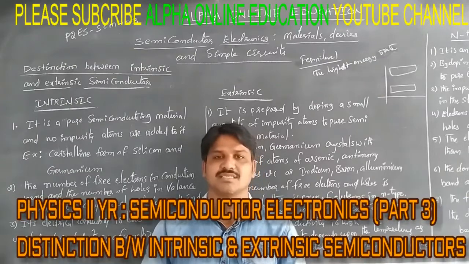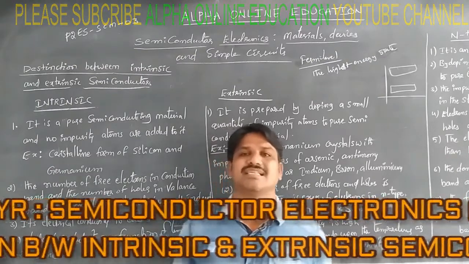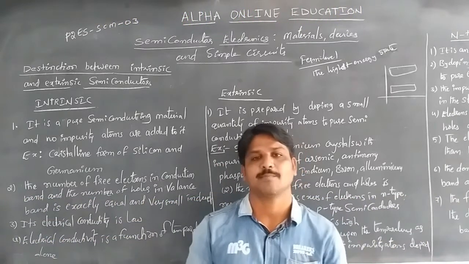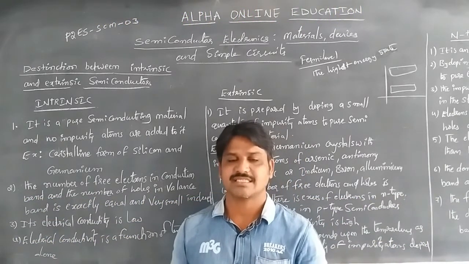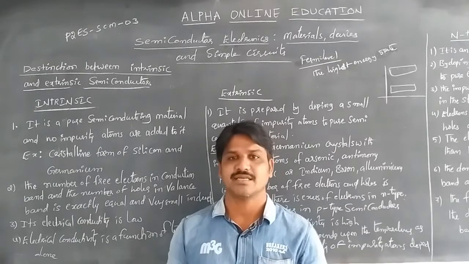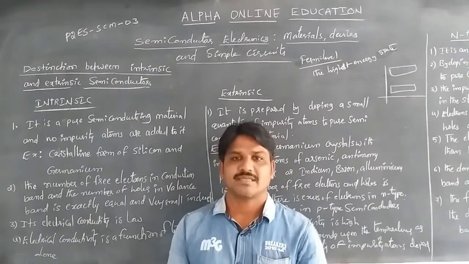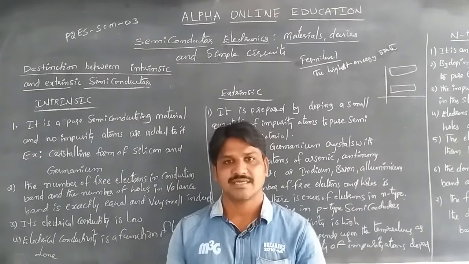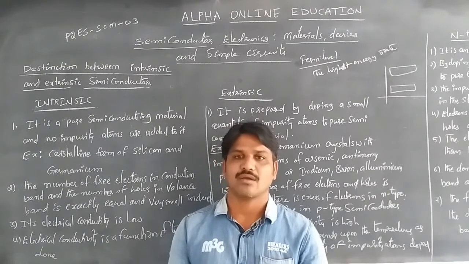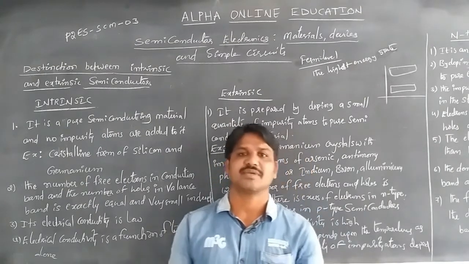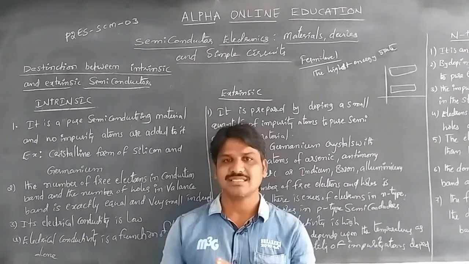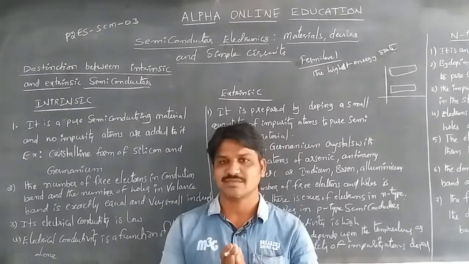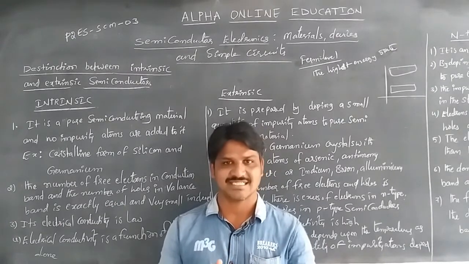Semiconductors, insulators and conductors, and types of semiconductors. That means intrinsic semiconductors and extrinsic semiconductors. Intrinsic semiconductors means the pure form of a semiconductor. By doping, or adding some impurities to the pure semiconductor, we can get the extrinsic semiconductors. Then what is the comparison between the extrinsic and intrinsic semiconductors?